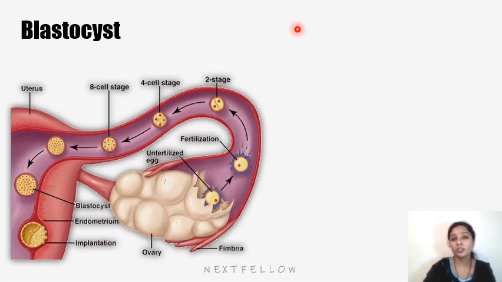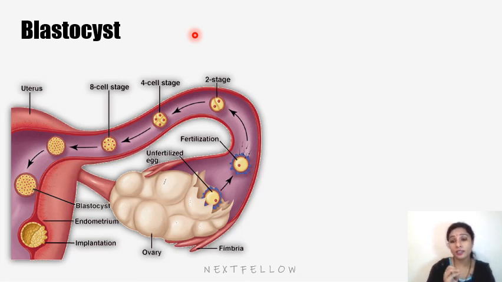One thing we need to know is that the advanced morula stage, the 16 to 64 celled stage, enters the uterine cavity on day 4, and it becomes a blastocyst on day 4. So we see the formation of the blastocyst from day 4, and implantation begins on day 6 or 7.